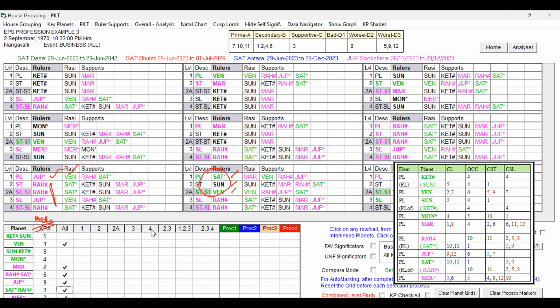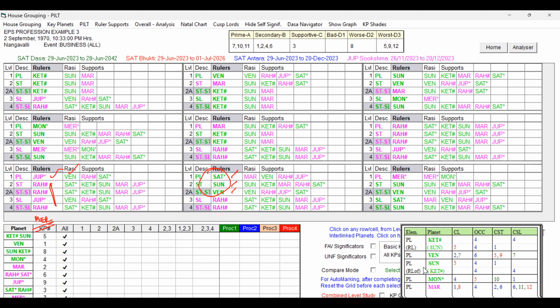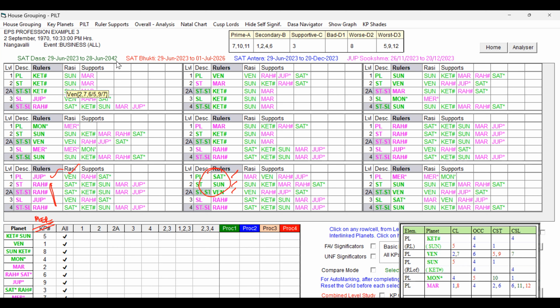Saturn, Sun, Moon, Venus. So all planets I have selected. Now you can check that the Bukti Lord Mercury, in Jupiter Dasa, is not so good, but Jupiter is supported by the favorable key planets, all green color planets. So those favorable key planets which are influencing the Dasa Lord are playing a role for Mercury, supporting the own business during its period.